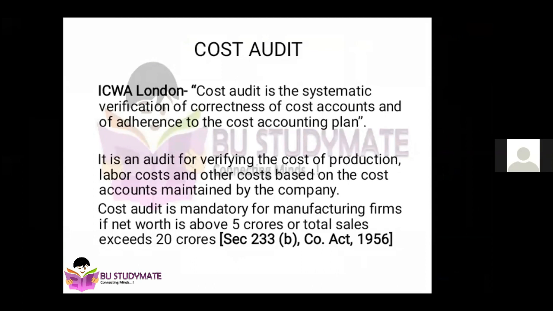For such manufacturing firms who have a net worth above 5 crores, or total sales exceeding 20 crores in any one particular financial year. Listen carefully again: cost audit is mandatory for manufacturing firms. If net worth is more than 5 crores, total sales includes both cash sales and credit sales. So if the total sales is more than 20 crores, such companies should compulsorily undergo cost auditing, and this is the rule as per Section 233B of the Companies Act 1956. So this is just the meaning of cost auditing.